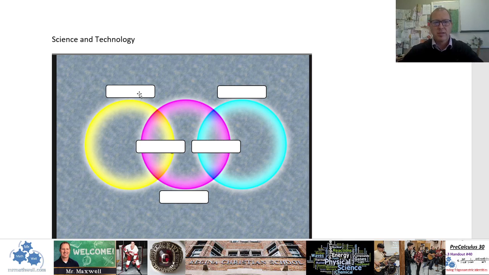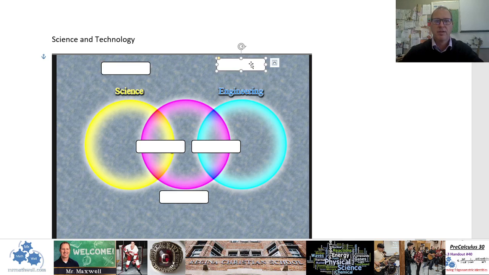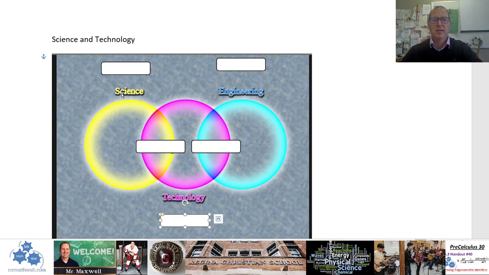So let's take a look at this little graphic here. Over here in the yellow sphere is science itself. So again, just the study of how things work for the purposes of understanding them better. Over here on this side, we have engineering. Okay, so engineering is strictly application. So how do we apply science to make things? How can we assemble things? Okay, and technology is the overlap, really, the connection between science, just for knowledge's sake, and engineering application.